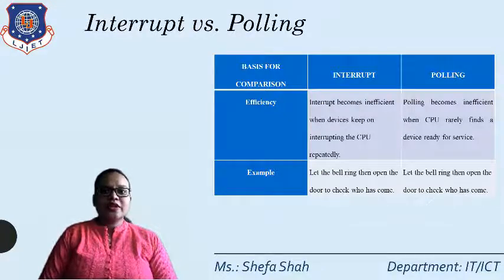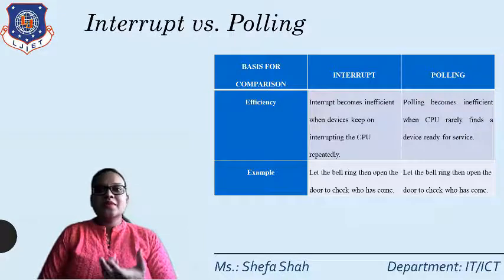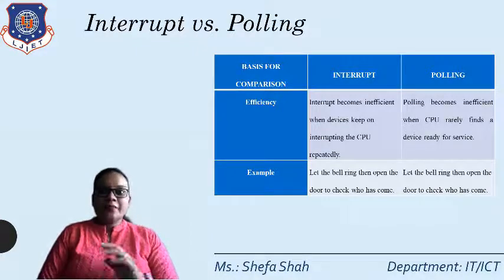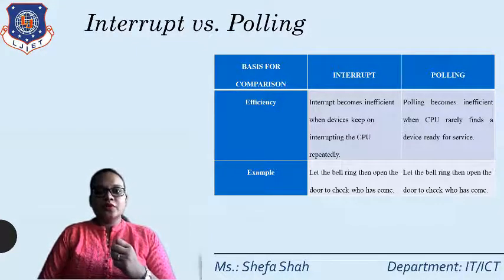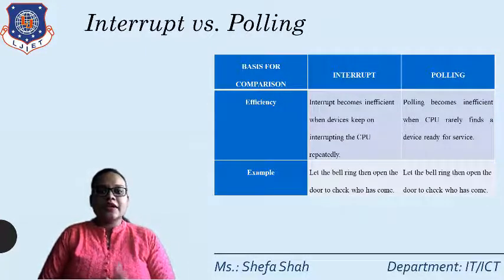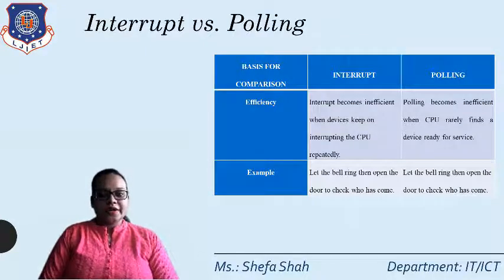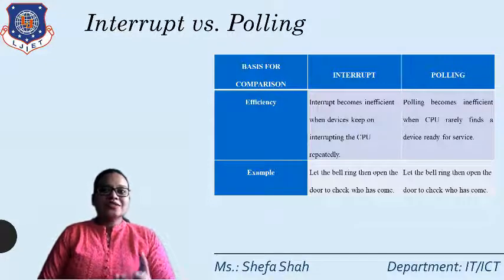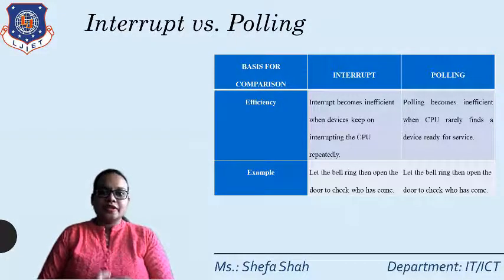And what is the example of interrupt and polling? Let's talk about the example of interrupt: let the bell ring, then open the door to check who has come. Whenever the bell rings, we go and see who has come to our home. The same example for polling states that without ringing a bell, we continuously open the door and check whether anyone has come or not. So this is the basic difference between interrupt and polling.